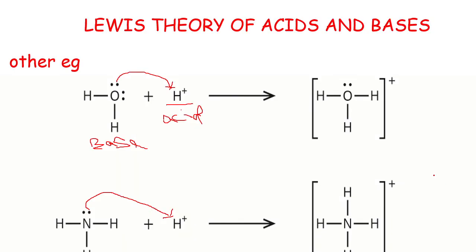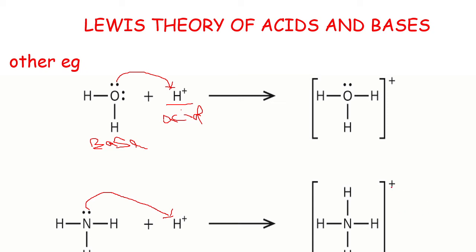Do you understand, student? According to the Lewis concept, an acid is an electron pair acceptor and a base is an electron pair donor. So an acid is an electron deficient molecule. It needs electrons. And a base is a neutral molecule or anion with one or more lone pairs of electrons. I hope you understand the Lewis concept.